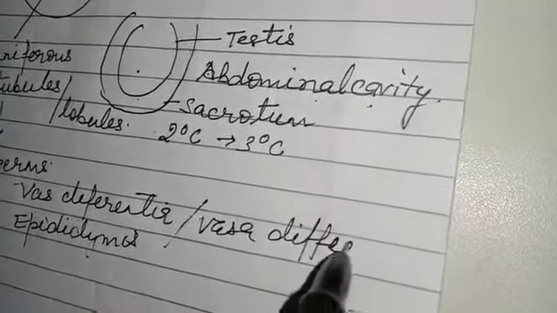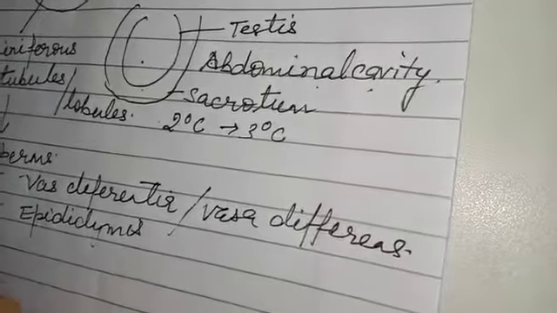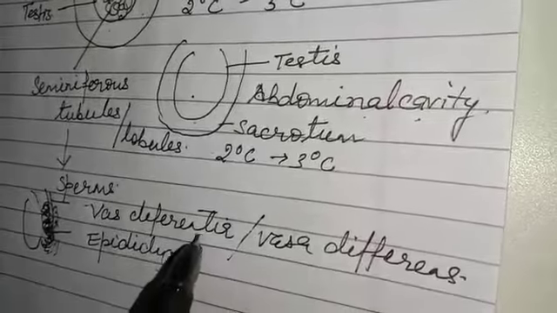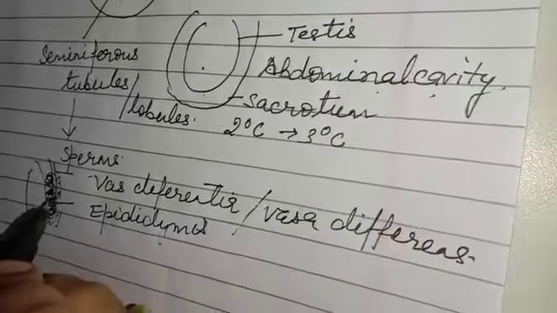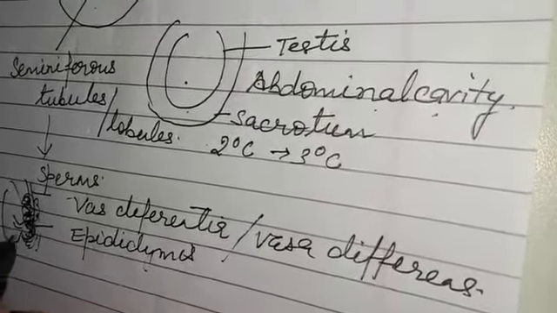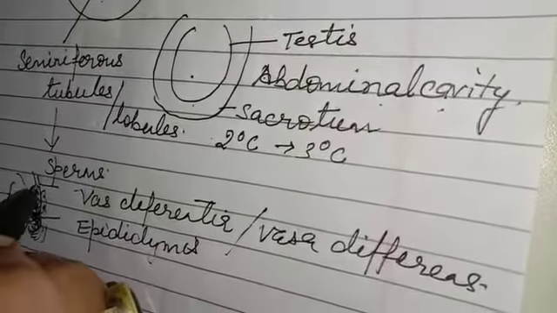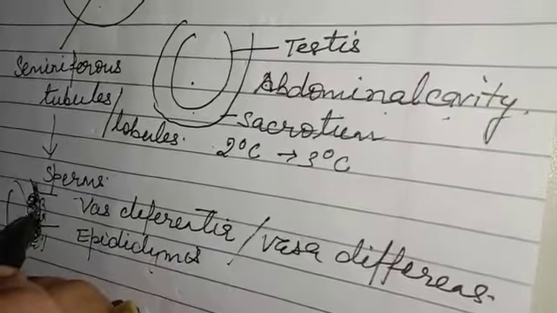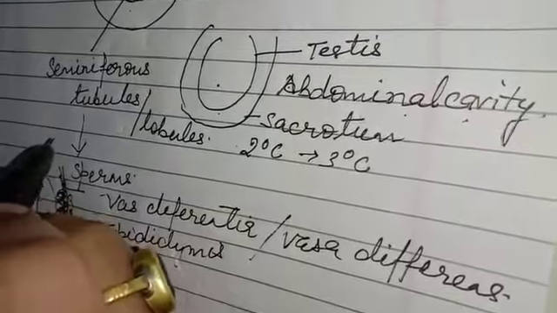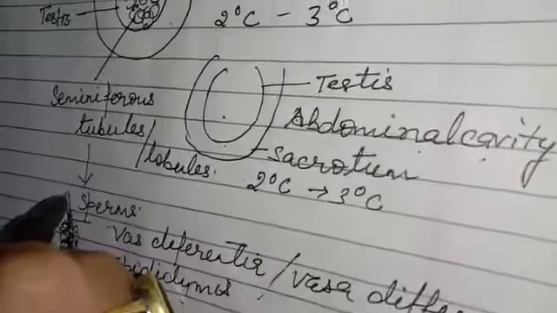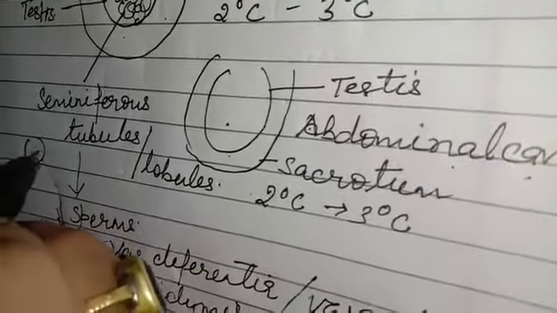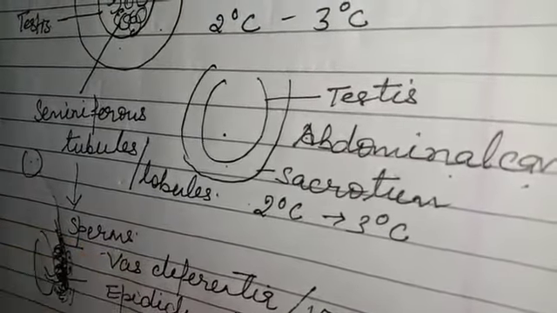So from the epididymis one tubule arises, known as the vas deferens, and this tubule takes sperms from the seminiferous tubules and carries them, travelling from the scrotum to the urinary bladder. Okay.